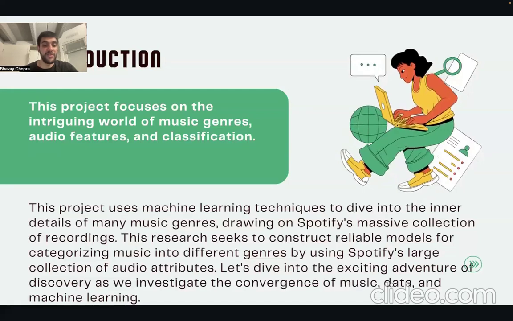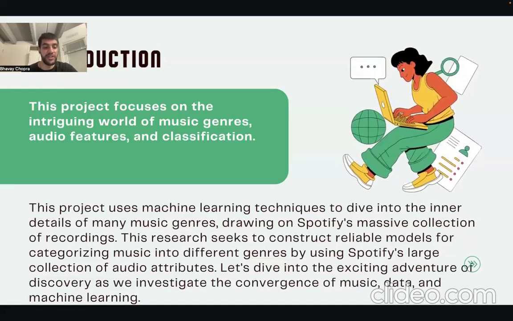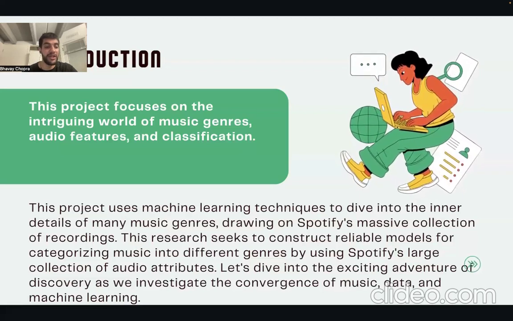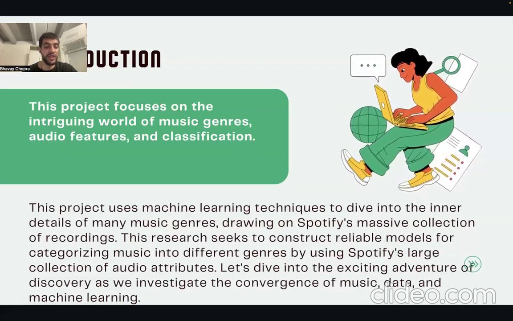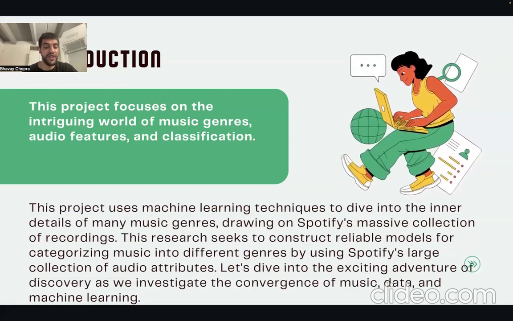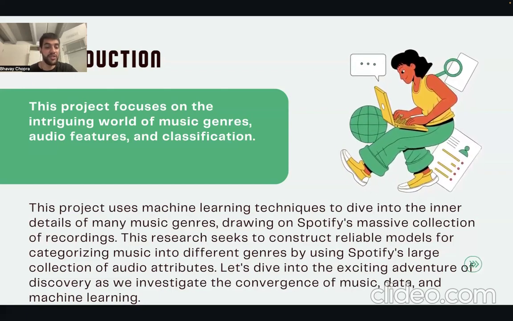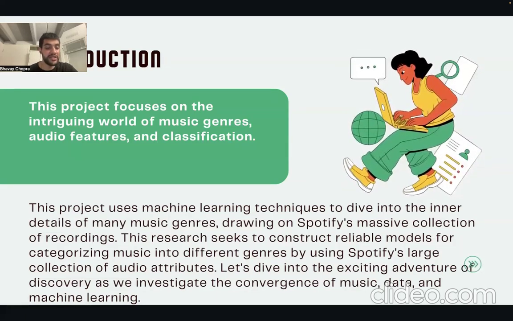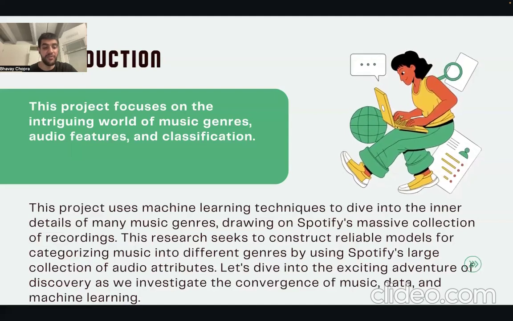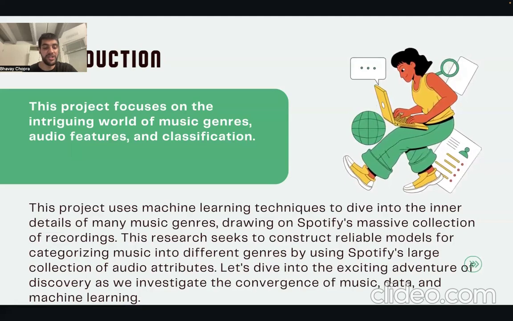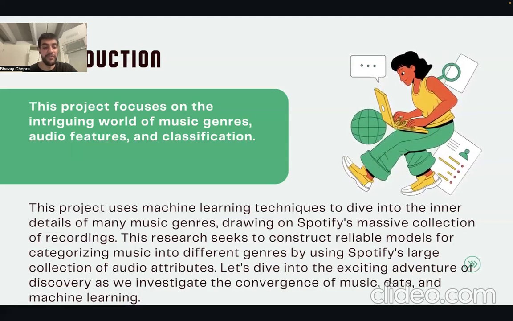Utilizing the extensive music library and detailed audio features offered by Spotify's API, this project aims to develop robust classification models capable of reliably categorizing songs into diverse genres, including but not limited to pop, rock, country, EDM, rap, and classical. The initial phase involves comprehensive data collection and pre-processing to ensure data integrity and suitability for analysis. Subsequently, exploratory data analysis techniques will be employed to investigate the relationships, trends, and potential outliers within the audio features across various genres. These insights will inform the selection of relevant features and guide the model development process.